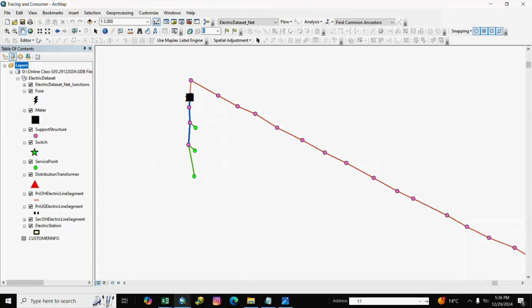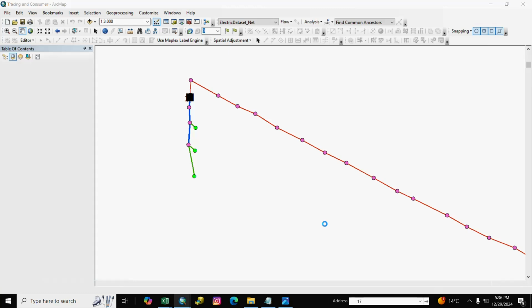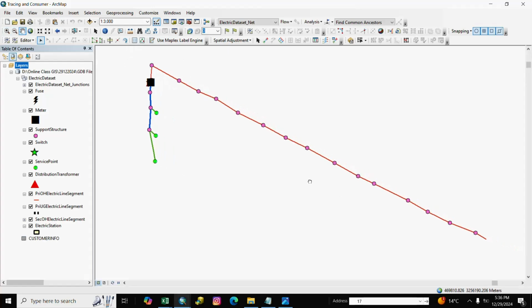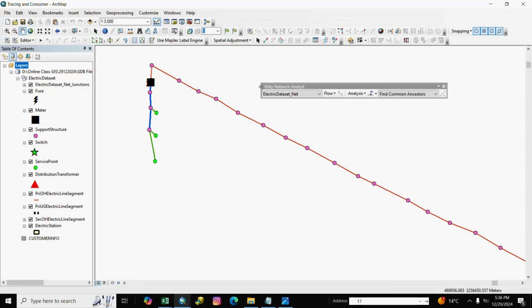we start editing. Here is network, you see here utility network analysis.